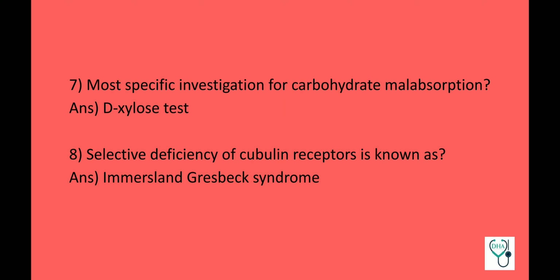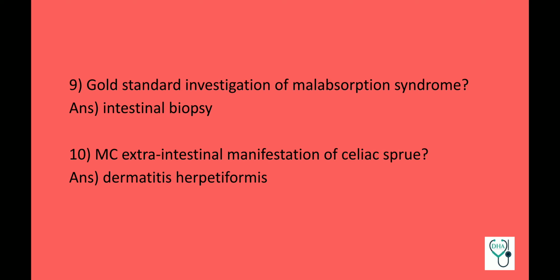Most specific investigation for carbohydrate malabsorption: D-xylose test. Selective deficiency of cubilin receptors is known as Imerslund-Grasbeck syndrome. Gold standard investigation of malabsorption syndrome: intestinal biopsy. Most common extraintestinal manifestation of celiac sprue: dermatitis herpetiformis.